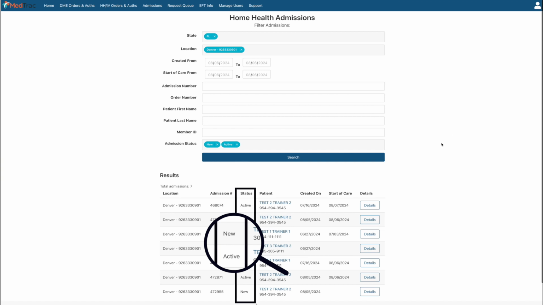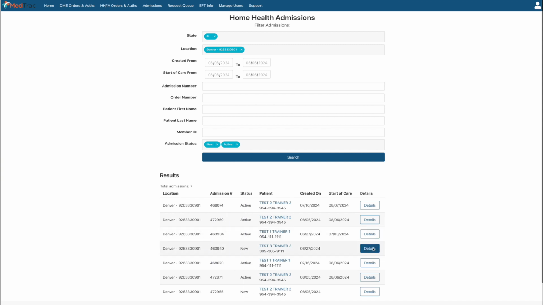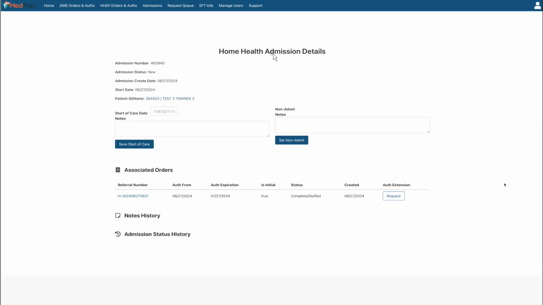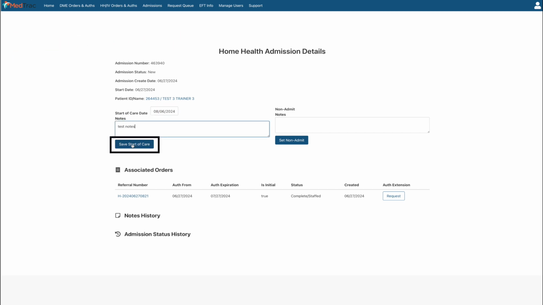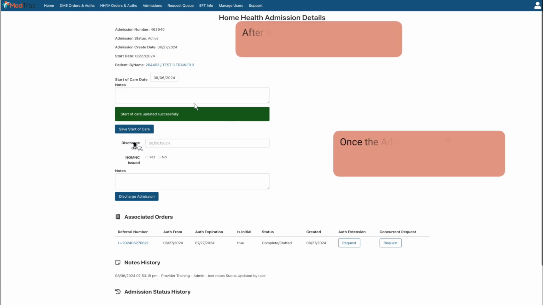Clicking on the details link for a specific order will take you to the Home Health Admissions Details page, where you can view additional information about the patient's order and take further actions, such as entering the start of care date to activate the admission. Once you have entered the start of care date, you have the ability to add any relevant notations to the order. After inputting those details, you simply need to hit Save Start of Care to activate the admission process.